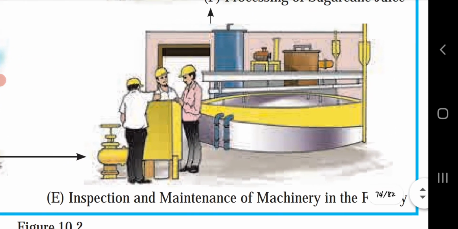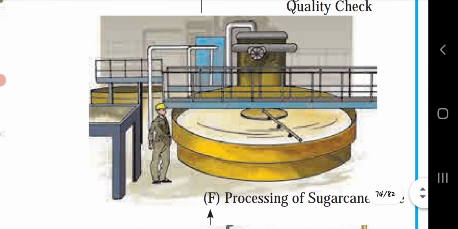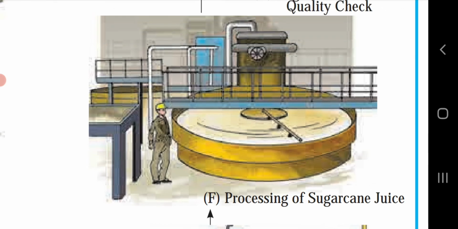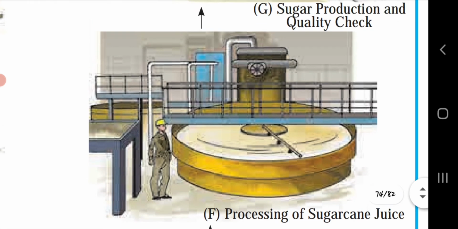E, inspection and maintenance of machinery in the factory, so the engineer is doing the inspection and maintenance of the machinery. Processing of sugarcane juice: here the sugarcane is being processed and the juice is prepared in picture F.